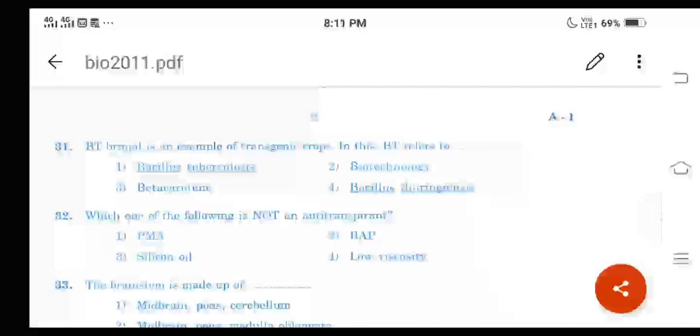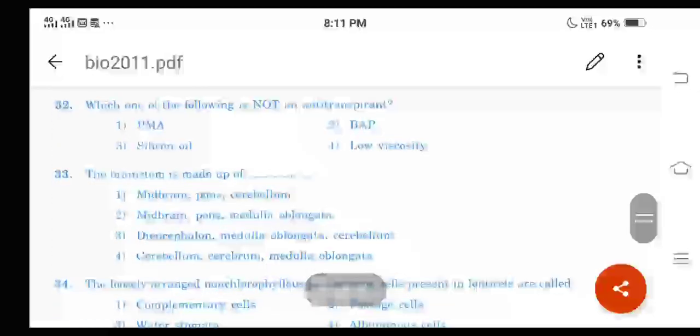And remember, the BT toxin is produced by a bacterium called Bacillus thuringiensis, BT for short. We have already studied this concept in biotechnology and its applications, and you can refer to page number 208. We are familiar with this particular concept. BT stands for Bacillus thuringiensis. And let us go for the next question.